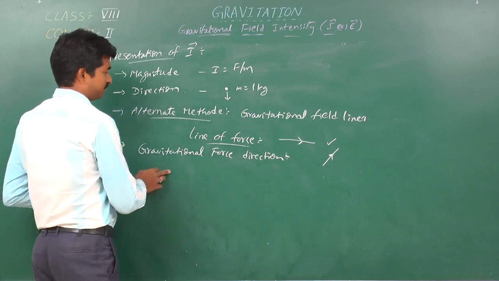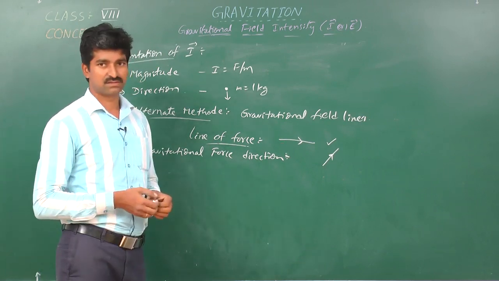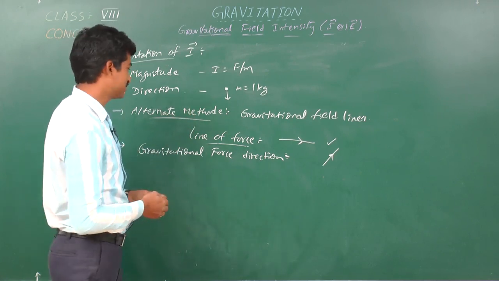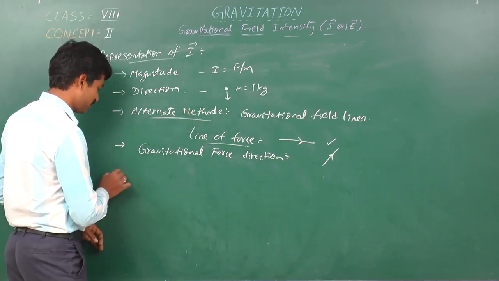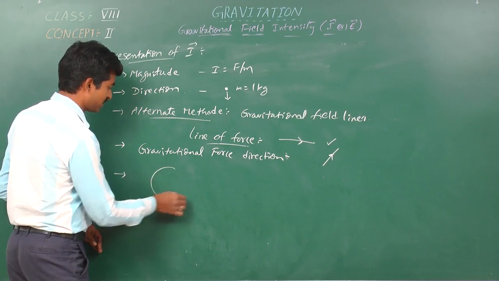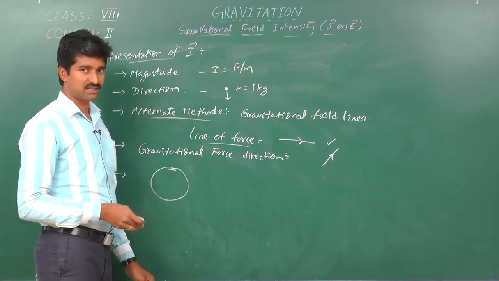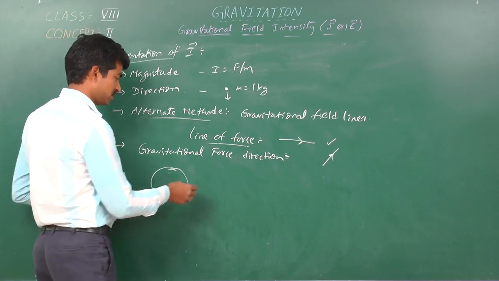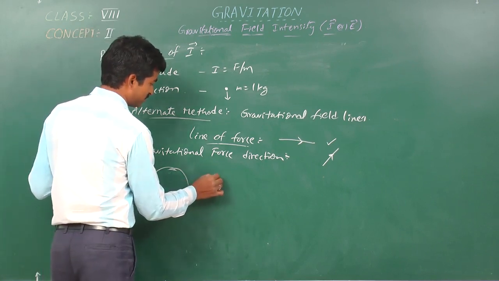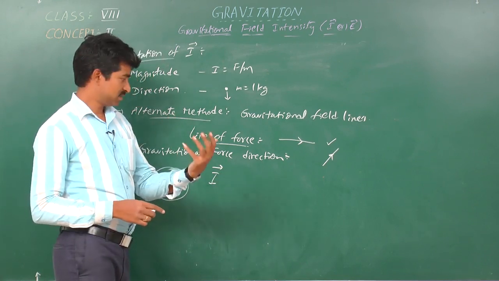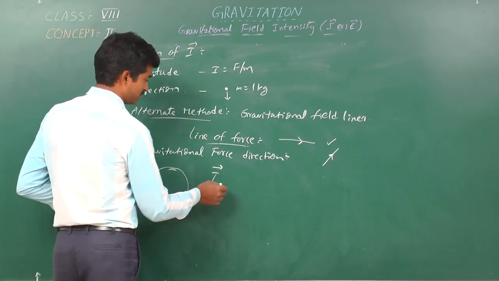So finally, I can conclude this gravitational field intensity or gravitational field strength with one important point. As we know that Earth is spherical in shape, how does the value of I vary outside the Earth as well as inside the Earth?